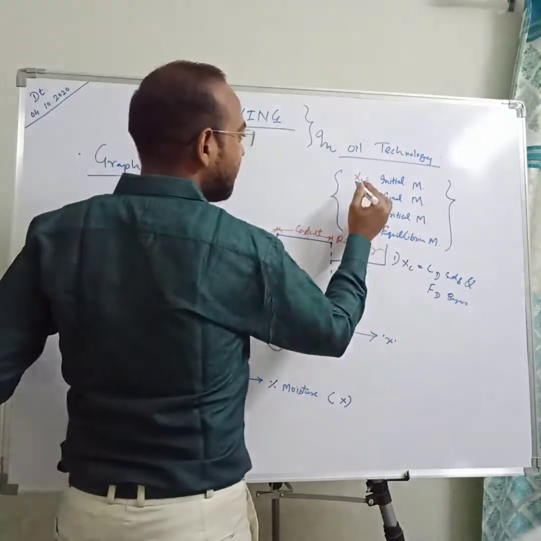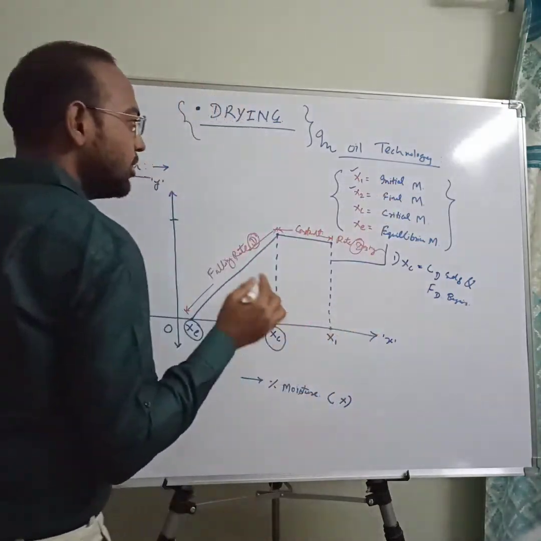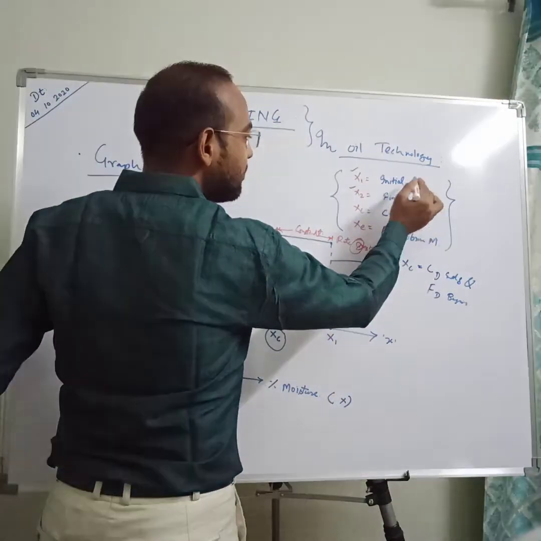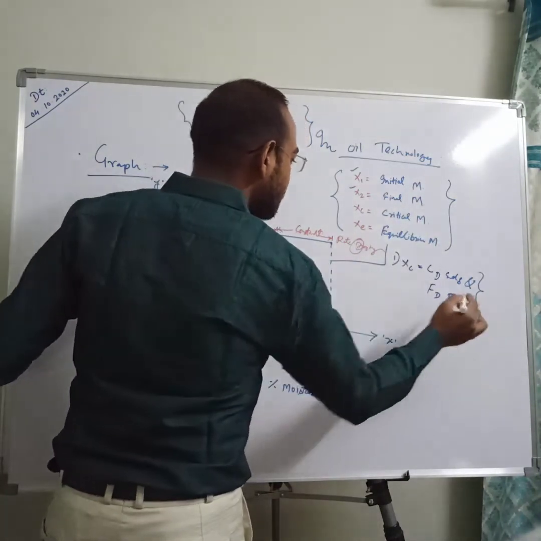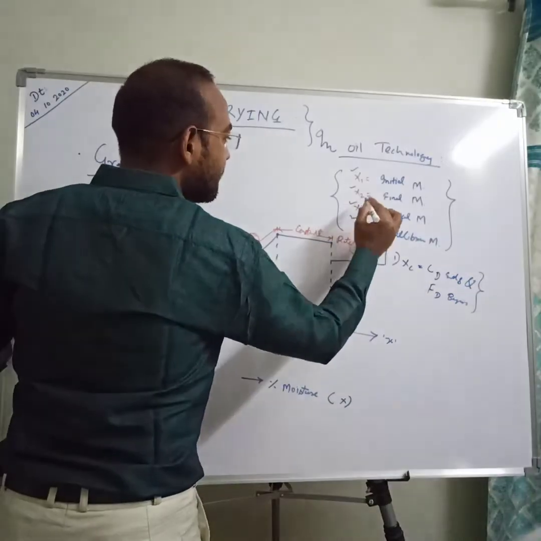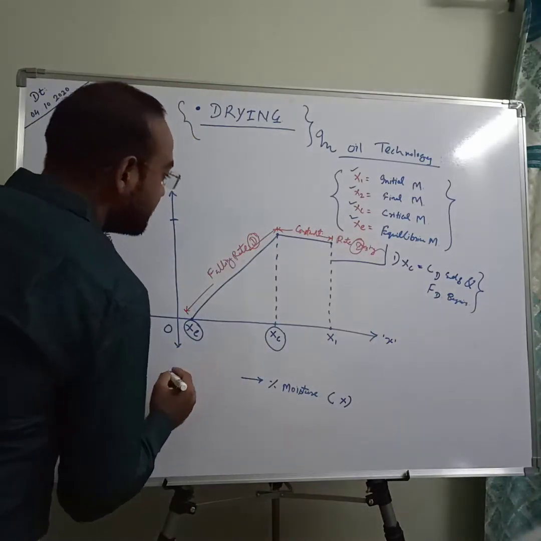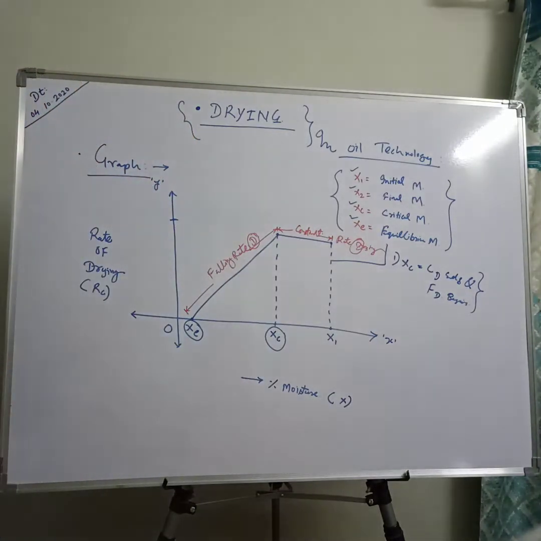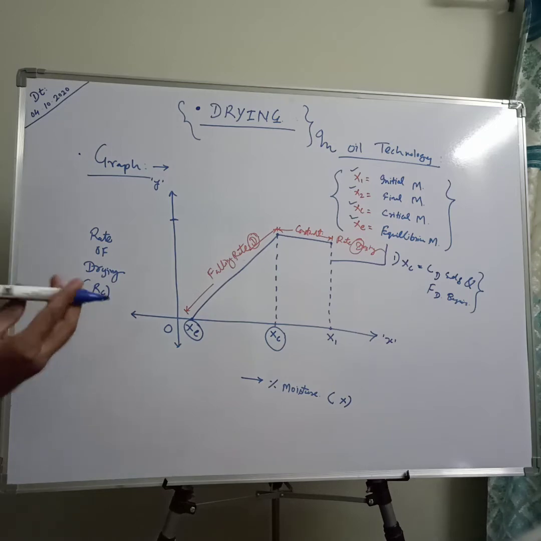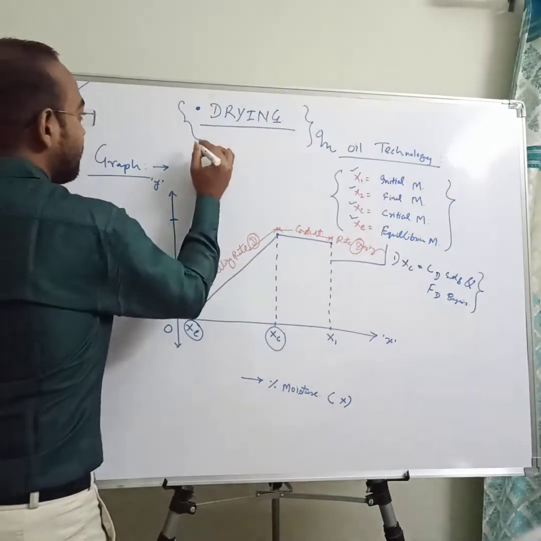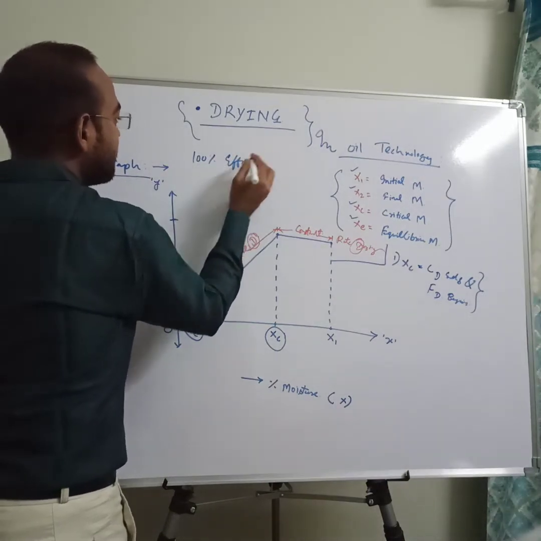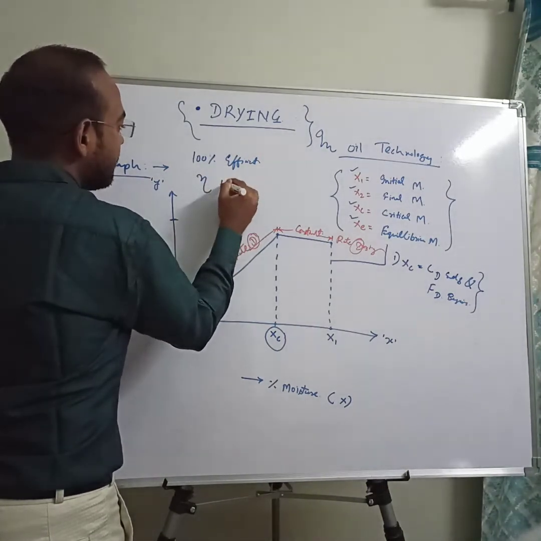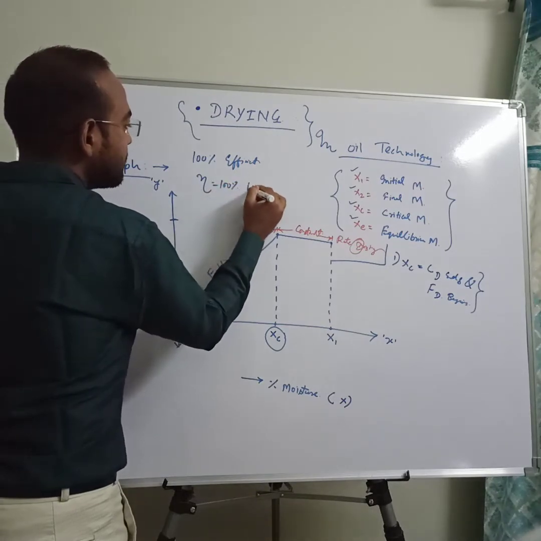I think everyone is aware about initial moisture and final moisture. Means moisture content before drying, moisture content after drying. Critical point is already defined just now. Now we will move on. XE. What is XE? XE is equilibrium moisture content. No one process or nothing is 100% ideal, 100% efficient. Everything is on paper, that is we can say 100% ideal things.